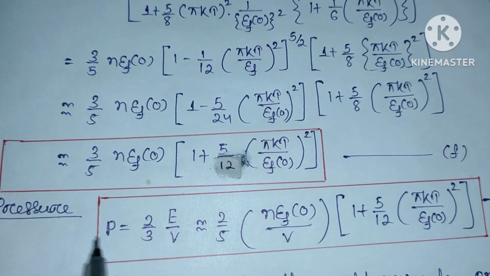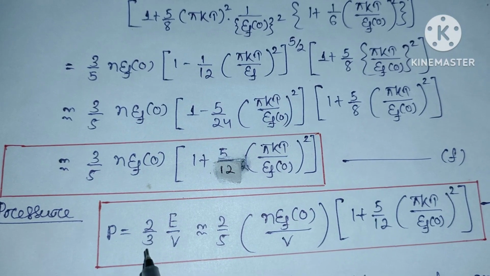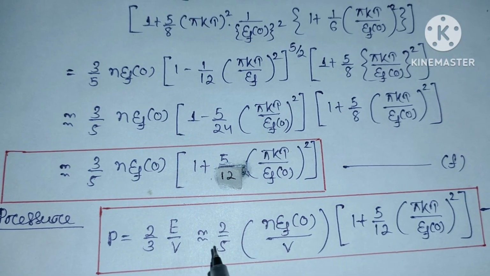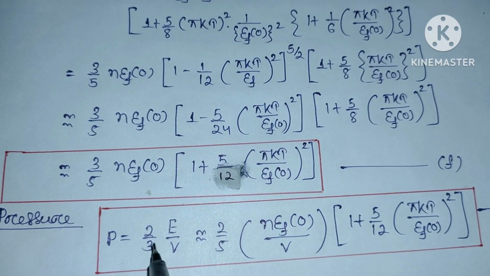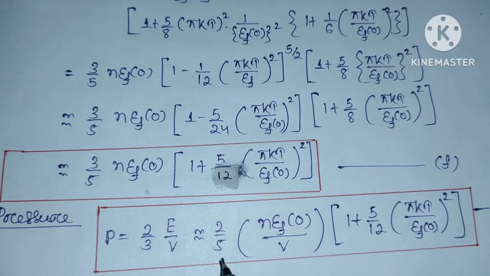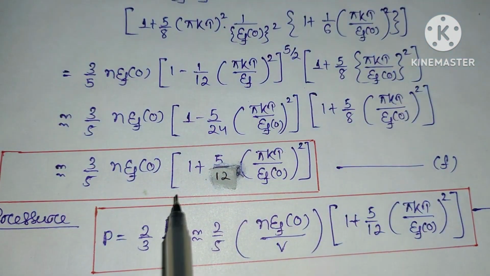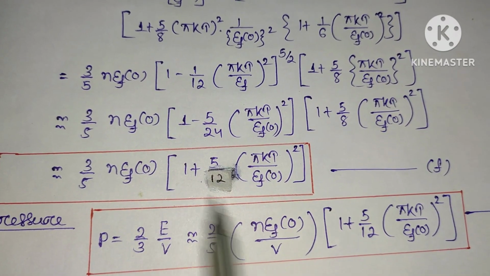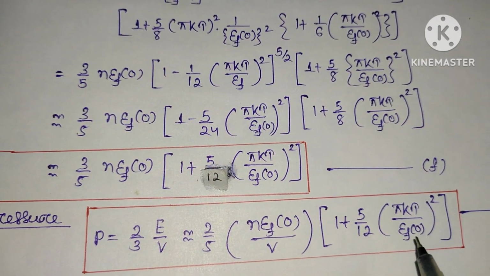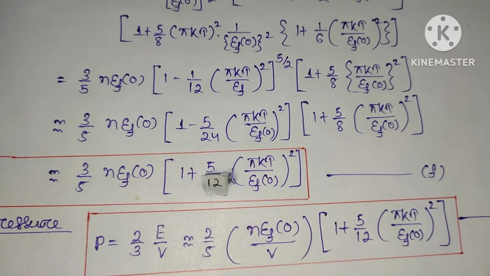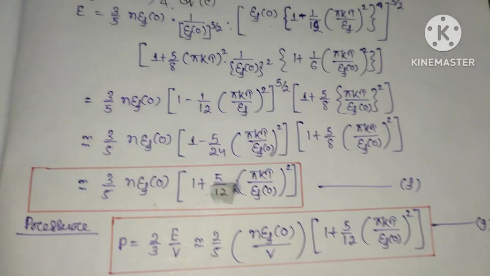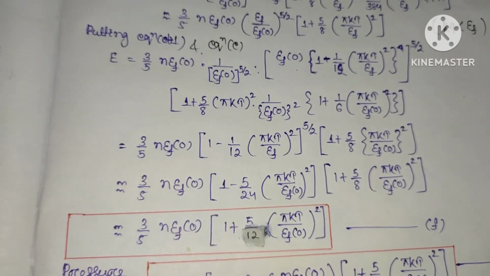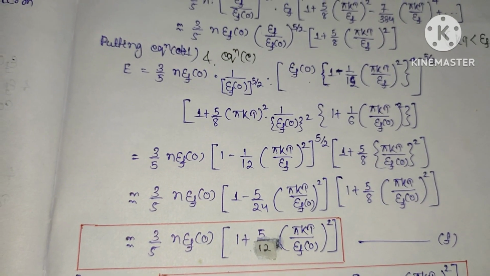Now you know the pressure P equals 2/3 of E by V. That will be 3/5 into 2/3, that is 2/5 N E_F(0) divided by V, into this term 1 plus 5/12 π kT by E_F(0) whole squared. This much is clear. So this is the complete part of strong degeneracy.